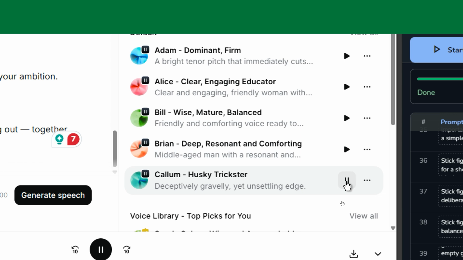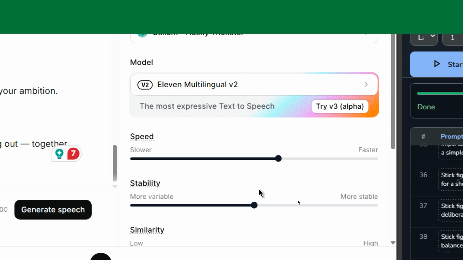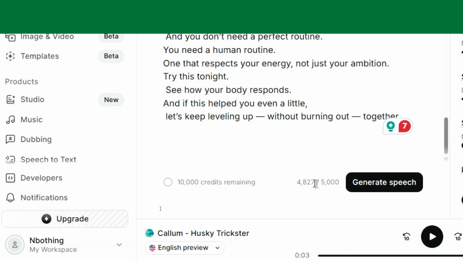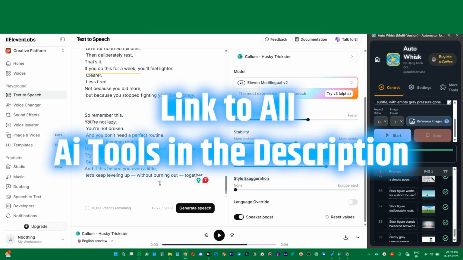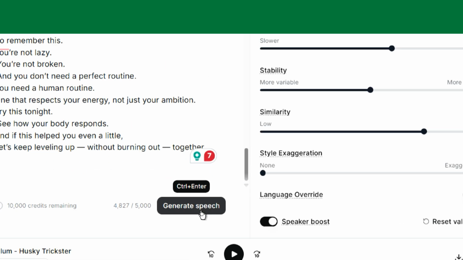Alright, this one is also good. I'll just go for this voice. Just select this one, and thereafter if you want, you can adjust these settings, but by default it's good to go. So it has got, you can see, 4825 characters of 5,000. So we get the 10,000 credits absolutely free if you go through my link, and thereafter you simply have to click on generate speech.